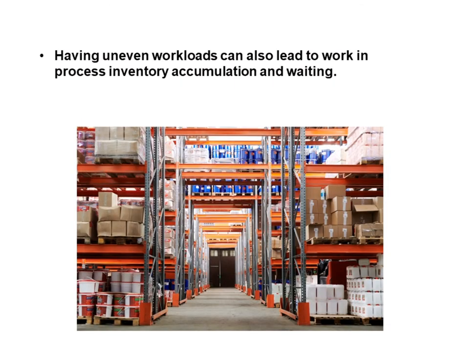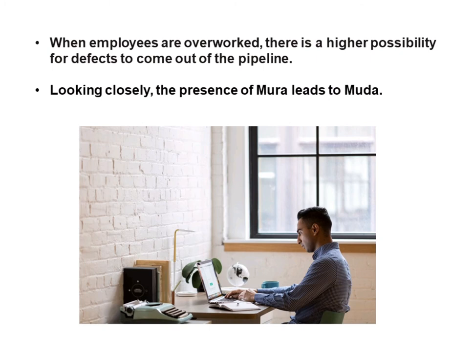Having uneven workloads can also lead to work in process inventory accumulation and waiting. When employees are overworked, there is a higher possibility for defects to come out of the pipeline. Looking closely, the presence of Mura leads to Muda.